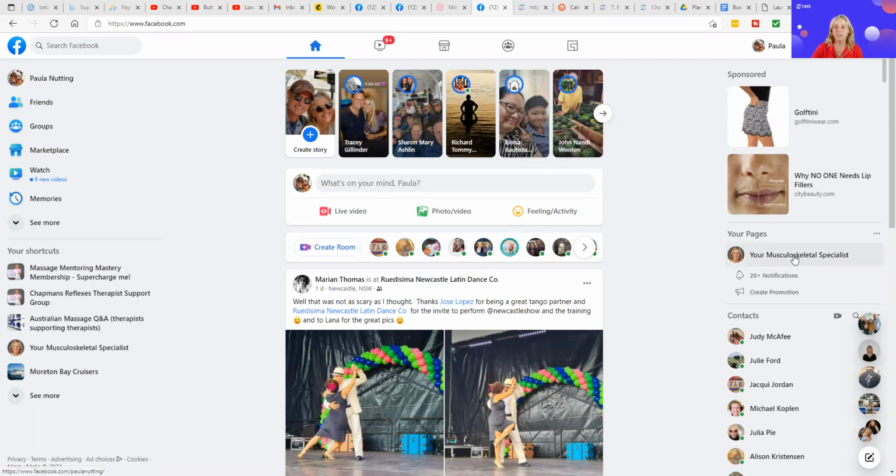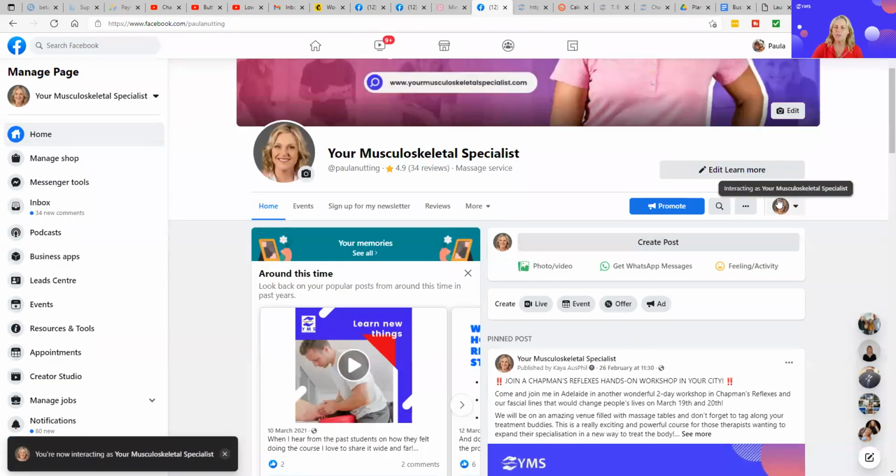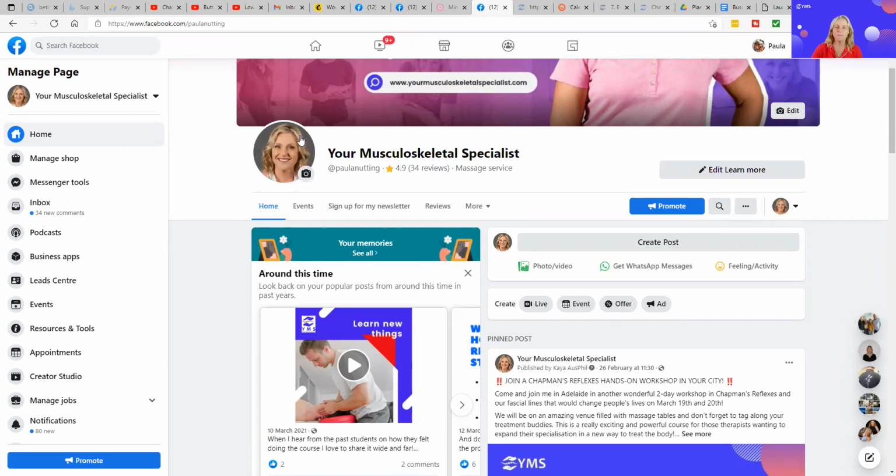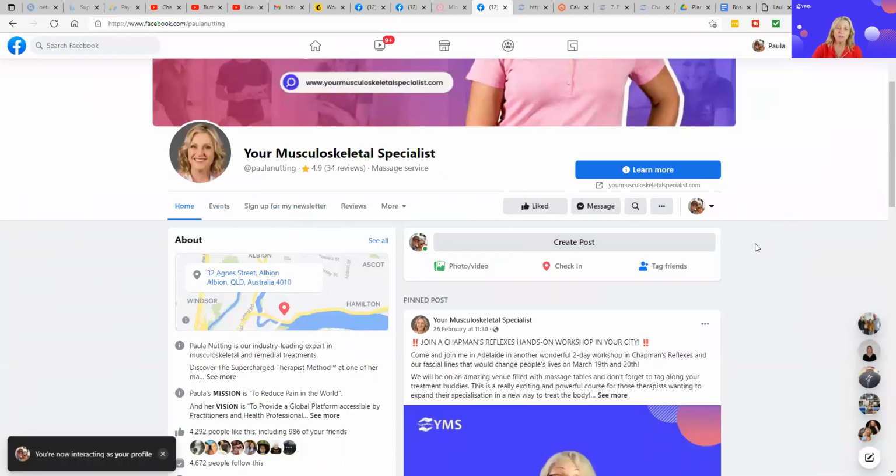Now, I can either go to my pages on this side if I want to have a look at my pages, or you can go to shortcuts, which are on the opposite side. If I go to your musculoskeletal specialist, I want to make sure that I am doing everything as me. You see this little picture, that's me as the business, but I actually want to change from interacting as a business to interacting as myself, because when I sign up to groups, it's not your musculoskeletal specialist who signs up, it is Paula Nutting who signs into groups. So now I want to have a look at the groups that I join.